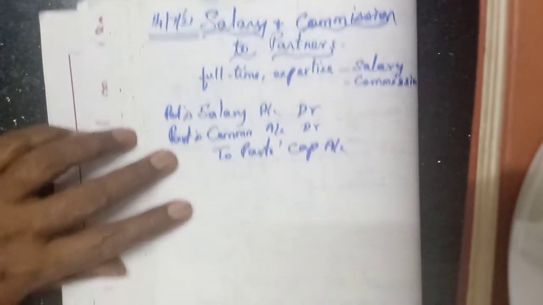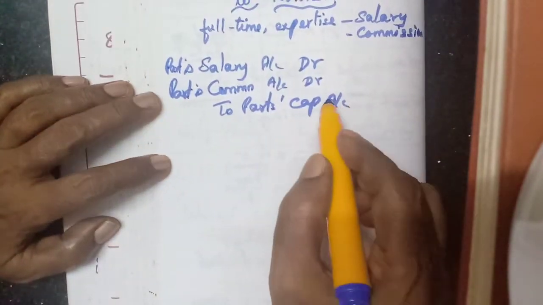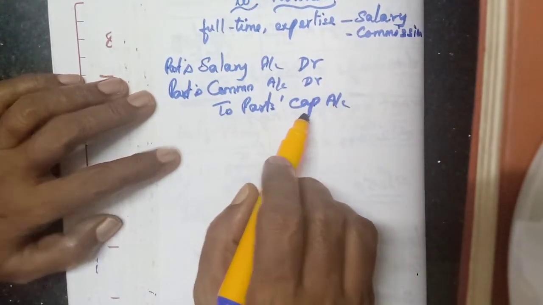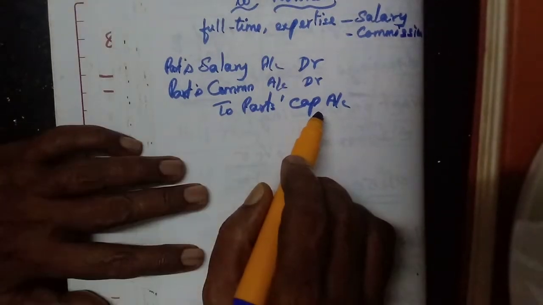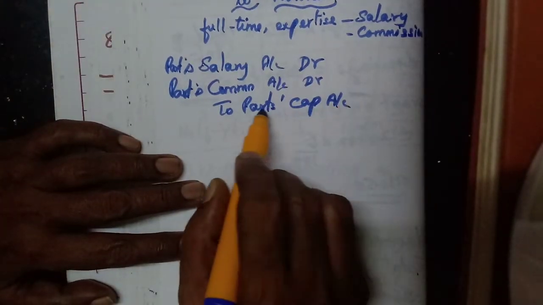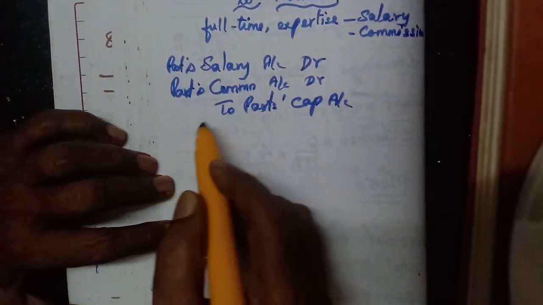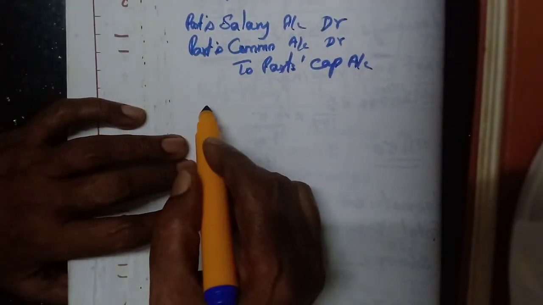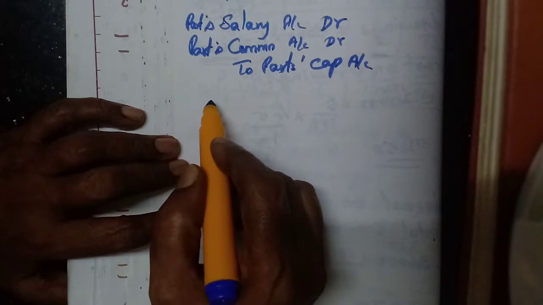That is provided to what, capital or current account? If it is fluctuating capital, then the partner's capital account. If it is fixed capital, then the current account. Then this will be transferred to the profit and loss appropriation account.